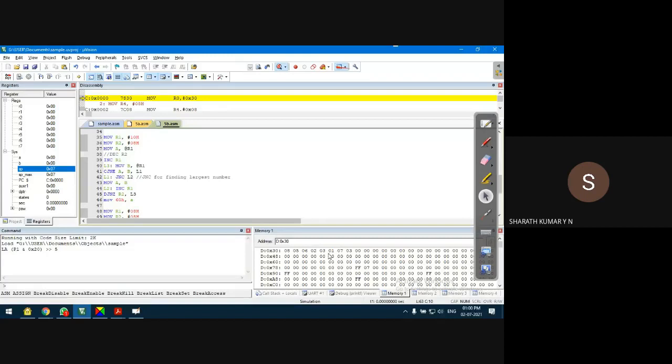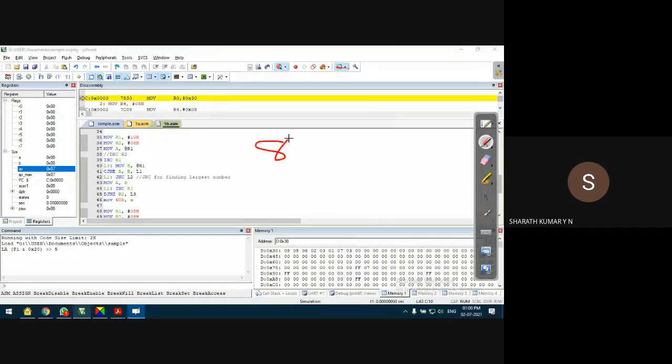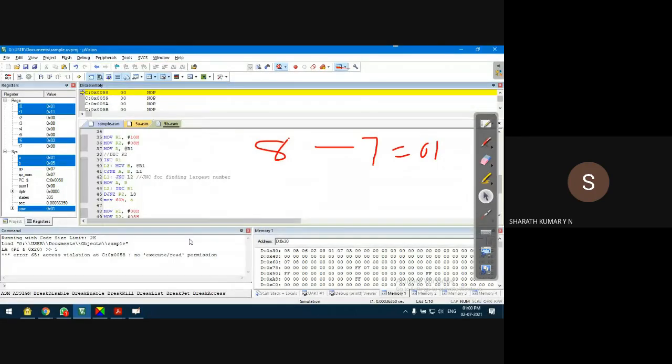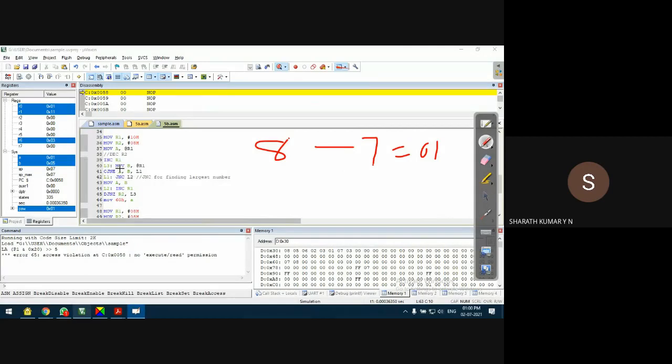Okay. So now the largest even number is 8, and the largest odd number is 7. If everything goes well, we should get 1. Debug run. Okay, that's correct. Okay, optimization, guys. This is what is called program optimization. We can remove these 2 lines. Decrement R0 is unnecessary.